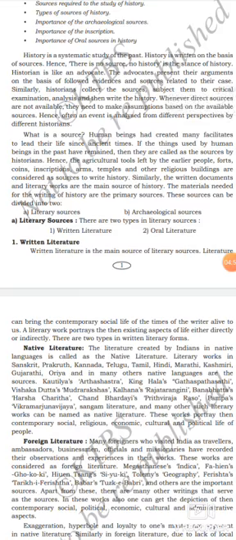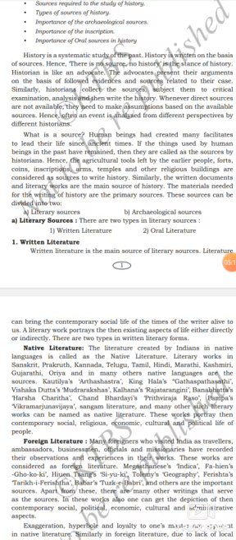Let's see some examples for sources, like agricultural tools left by the earlier people. Earlier people means ancient people. Then forts. Then coins, old coins like 1 paisa, 10 paisas.